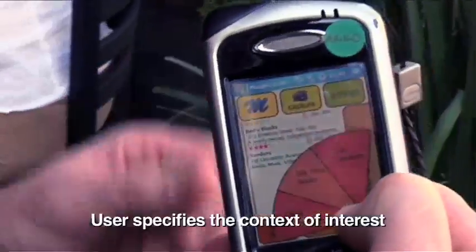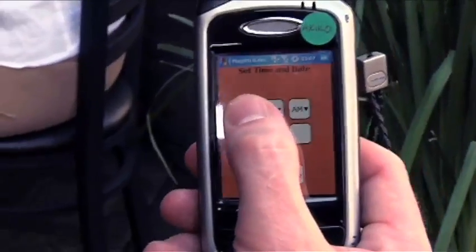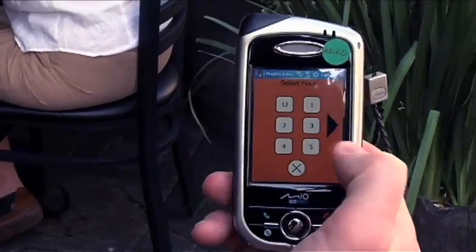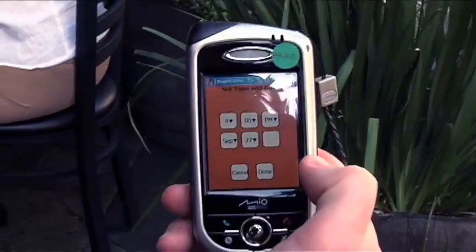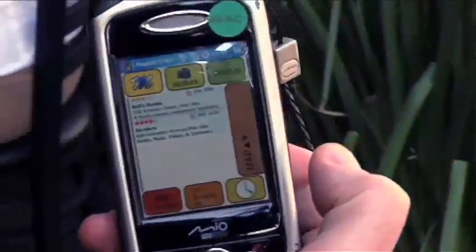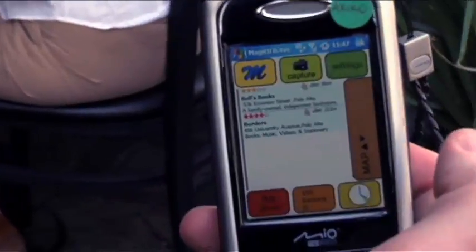So another thing we can do with this is we can get recommendations for different times and locations as well. So I can go in here and set my time to a different time of day. So currently it's 11:40, but I could change it and say I'm really interested in things around 4. And let's say 4 p.m. And now Magitti will predict in the future what I would be interested in doing around that time.